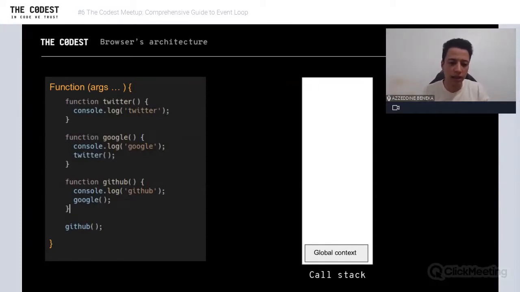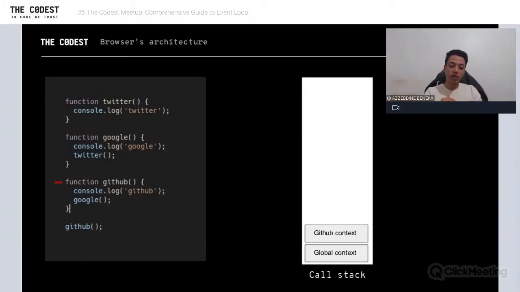There's a complicated thing here, but let's see. When we have this context, we're going to execute this function. We're going to declare Twitter, Google, GitHub, and then we come back to call GitHub. Like I said, every function call creates a new frame. GitHub will create a new frame on top of the global context, because we call this function in the global context.